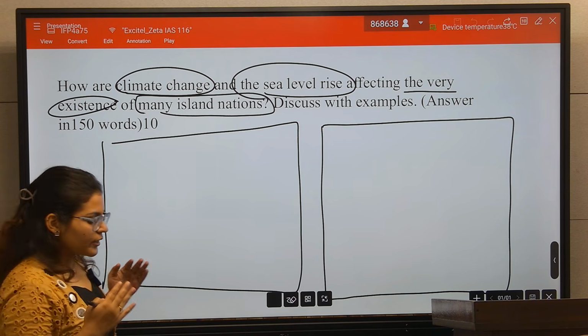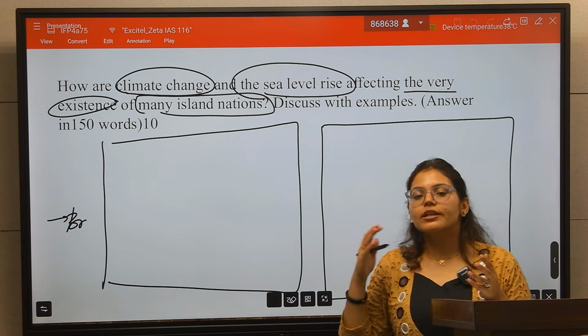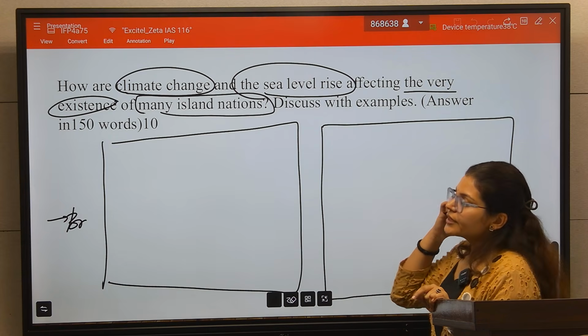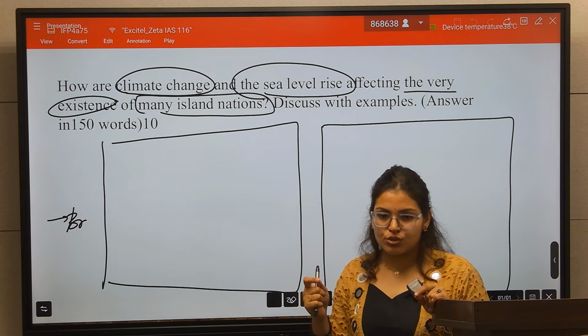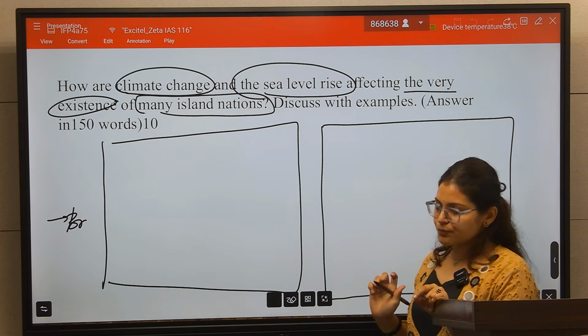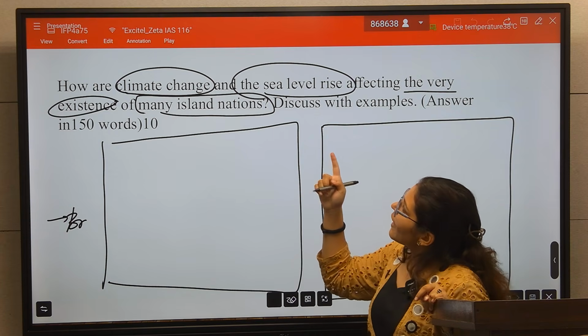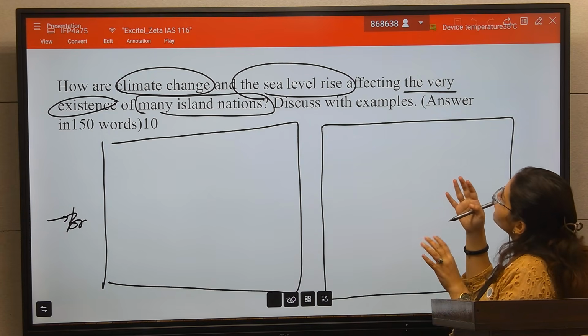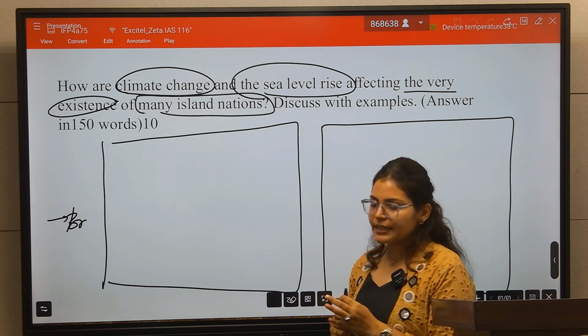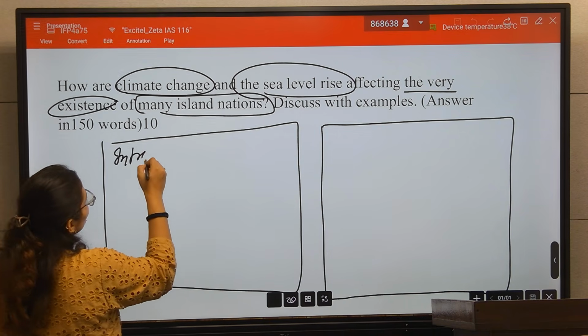Think about the point, think about what you will write if you are in the examination hall. Think about how you will write this question, note it on a piece of paper, and then see the video. So your first question is, how are climate change and sea level rise affecting the very existence of many island nations? So first, here you have to write the intro.